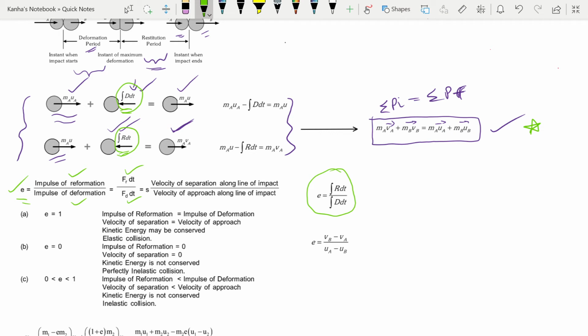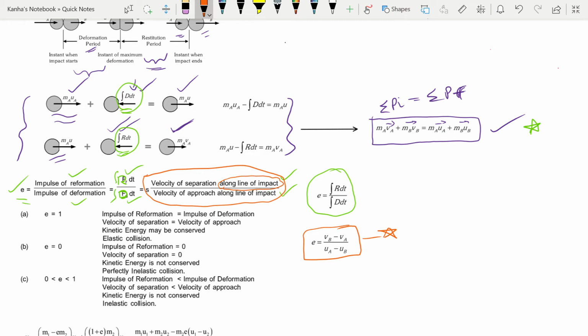I will call it as R here, the integral of F dt for reformation over the integral of F dt for deformation, which is nothing but the velocity of separation along the line of contact divided by velocity of approach along the line of contact. So for doing questions, you should remember this form, which I have carefully mentioned here as well, so that you can take a note. It's the velocity of separation along the line of contact. Note that along the line of contact is an important thing.